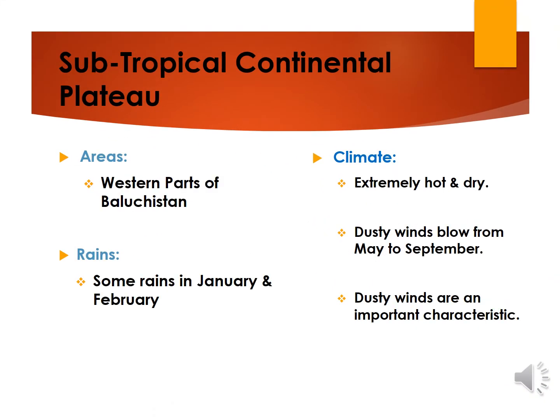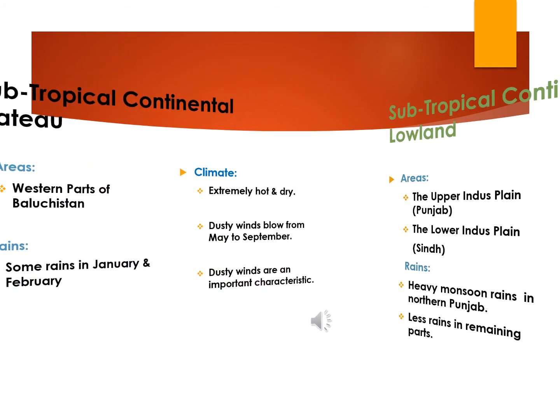My dear students, areas of subtropical continental plateau include the western parts of Baluchistan. This region receives some rains in only January and February. The climate of this region is extremely hot and dry. Dusty winds blow from May to September. These dusty winds are an important characteristic of the climate of this region.